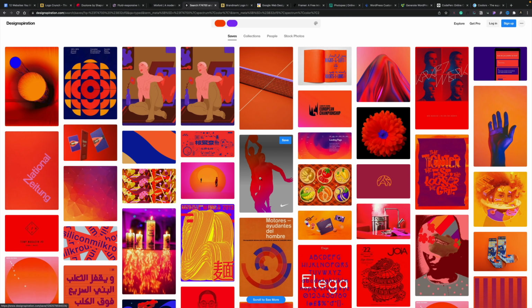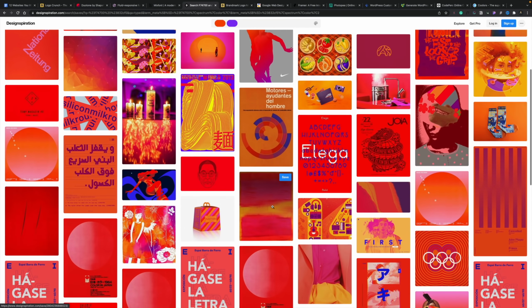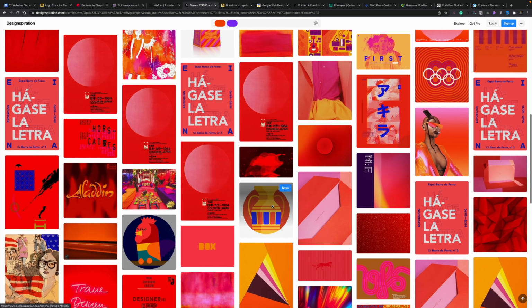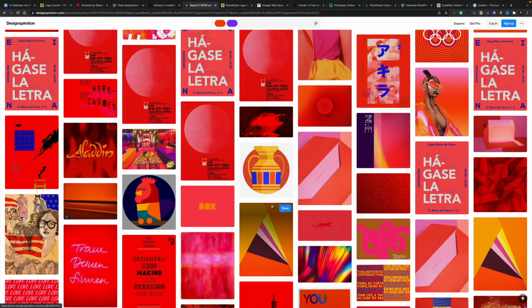So you can see, for example, this Nike, we've got this gradient. Gradients are definitely in a sort of big point at the moment with 2022. They're definitely something you're going to see a lot more of. So now we have a ton of inspiration, ton of ideas that we can go ahead and use to help us create and formulate our design system, our design language, whatever we want. And that's Design Inspiration. Pretty cool website.